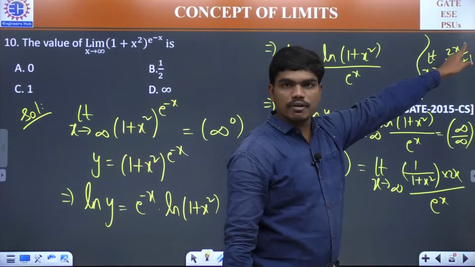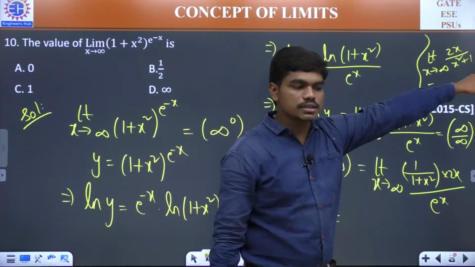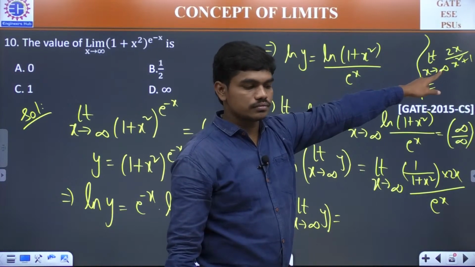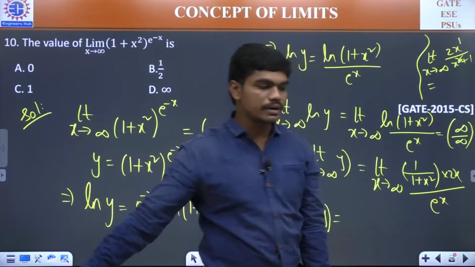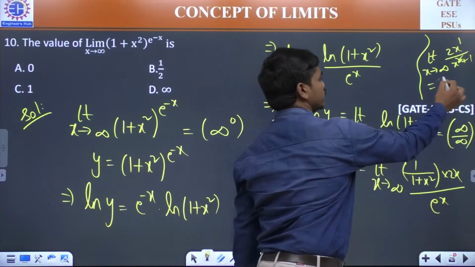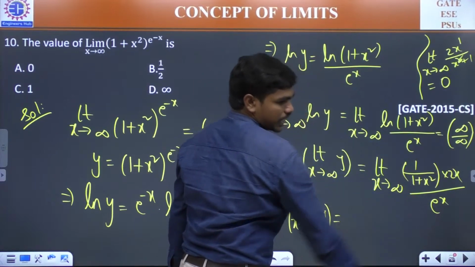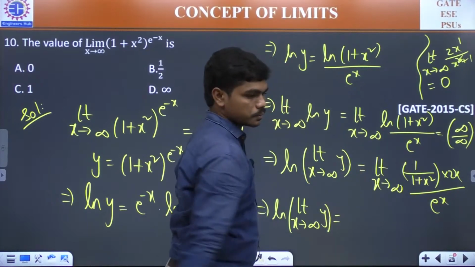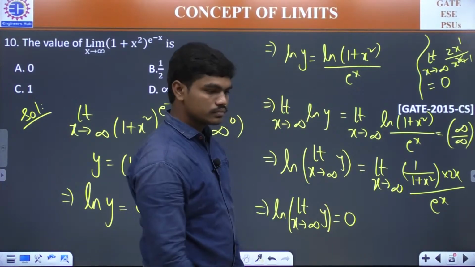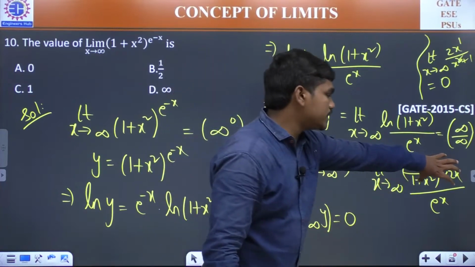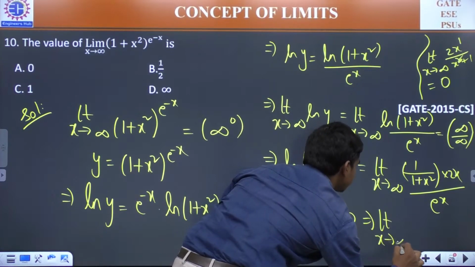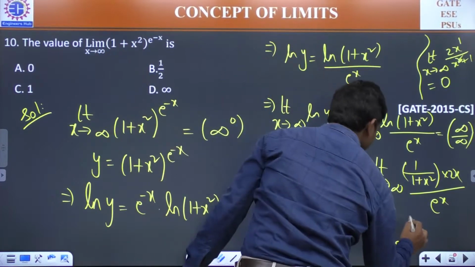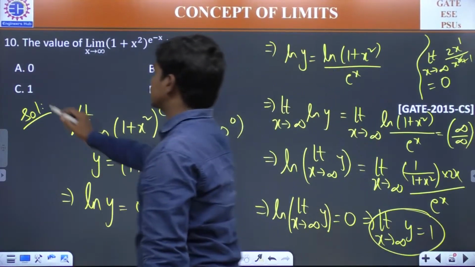I told you, x power m over x power n, when m is less than n, the answer is, no, it's not 2. See, here the power is only 1, but here the power is 2, which means denominator has highest power. So the answer is 0. And 0 divided by infinity, what could be the answer? For this complete limit, what could be the answer? It is 0, and this denominator is infinity, and you know 0 by a very big number is always 0. So this implies limit x tends to infinity y, and y is actually this term which we have taken, is 1. The answer is C.